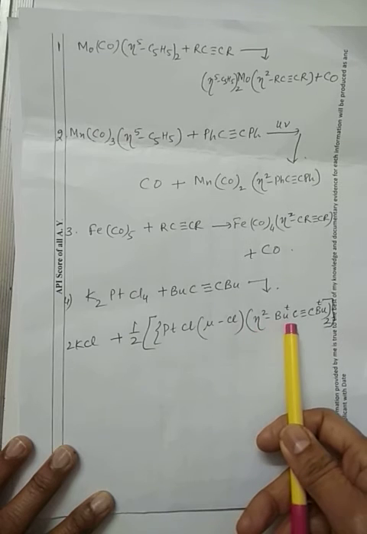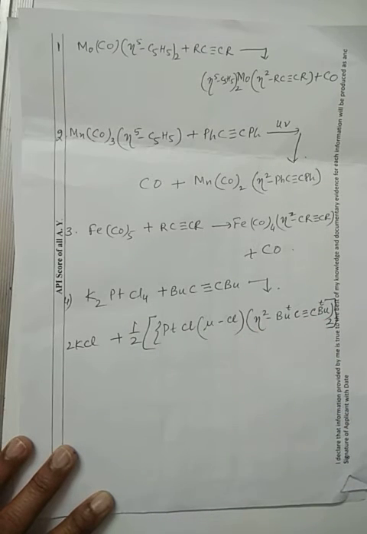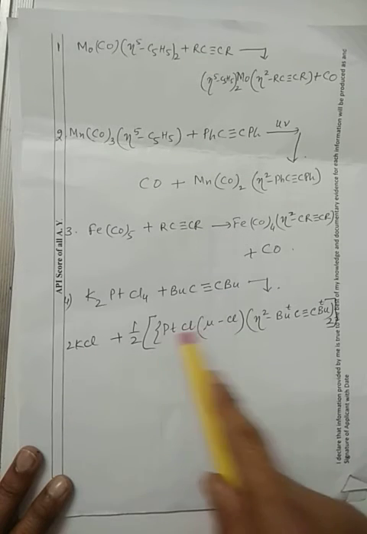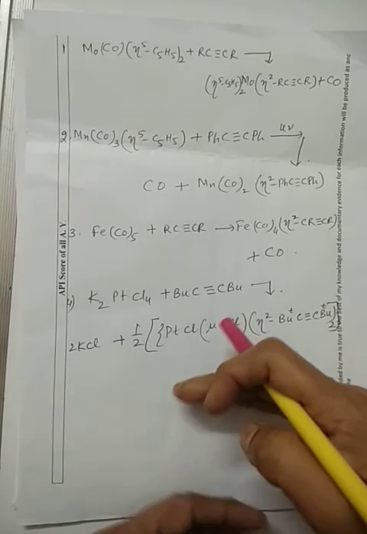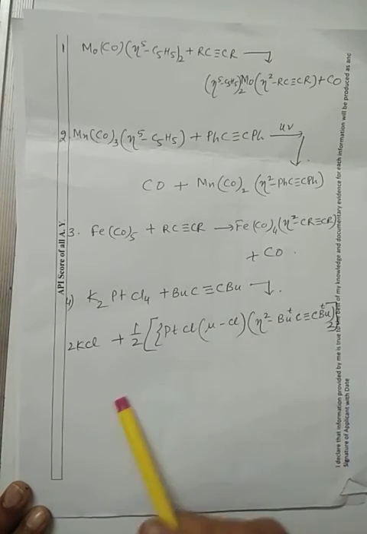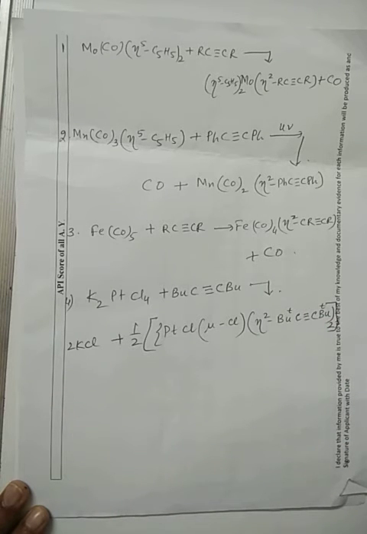The eta 2 tertiary butyl acetylene complex is combining with the platinum on both sides. When two platinum atoms are bonded, in between we have two chloride ligands, that is, mu-Cl, and on the platinum side we have tertiary butyl acetylene as a molecule.